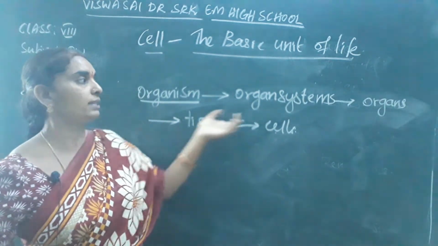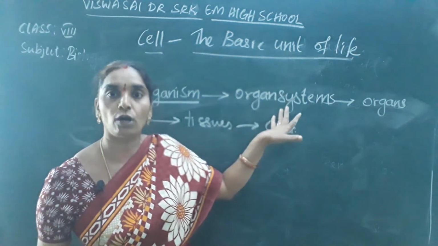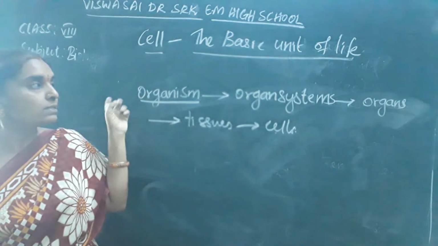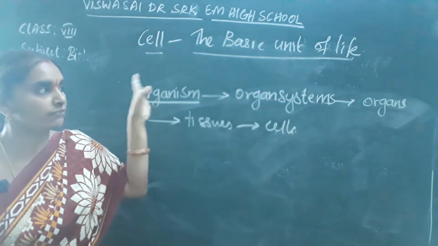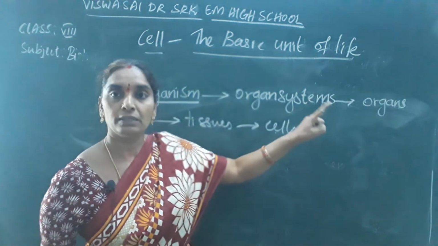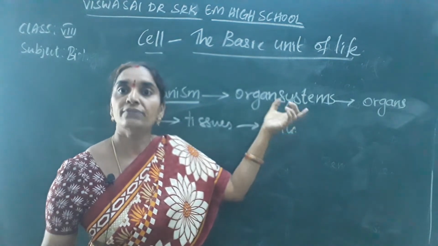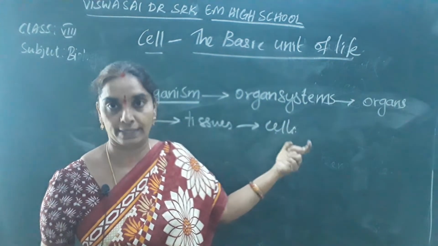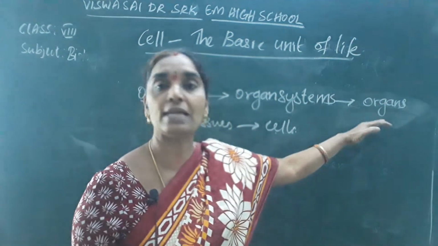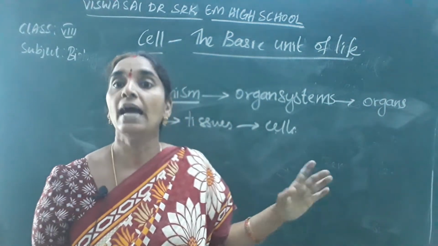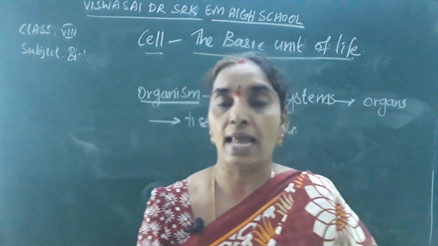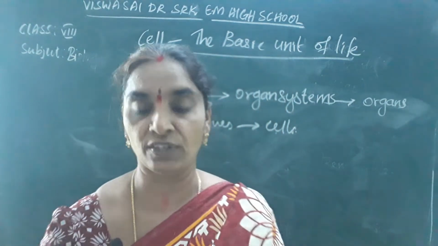So an organism performs the various functions through the different organs present in a body, which contain tissues and cells, and the cell is the basic structural unit of life or organism, we can say.